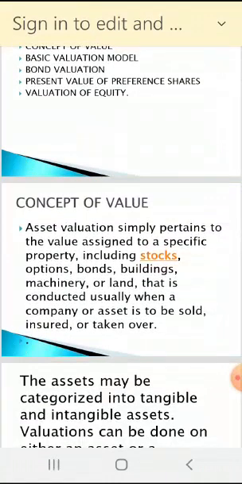That we know very well. Value is assigned to a specific property, including stocks, options, bonds, buildings, machinery or land. So for what purpose is value required? Value is required for purchase and sale of assets. Value is required for insurance. If you want to insure your assets, at that time value is very important.